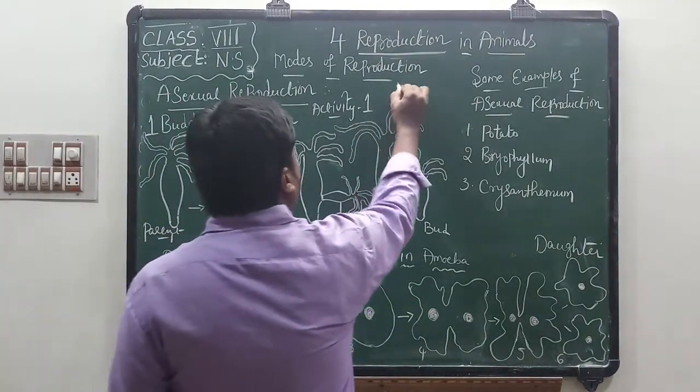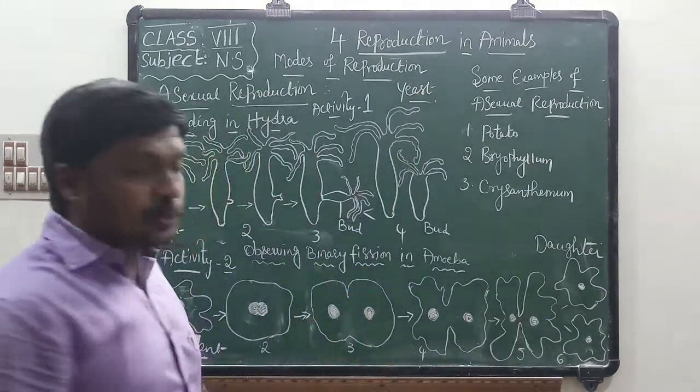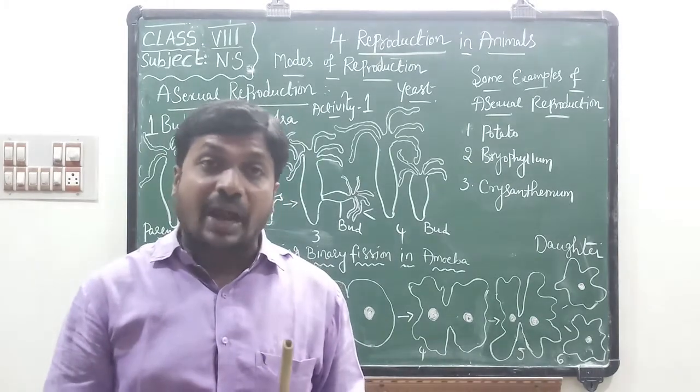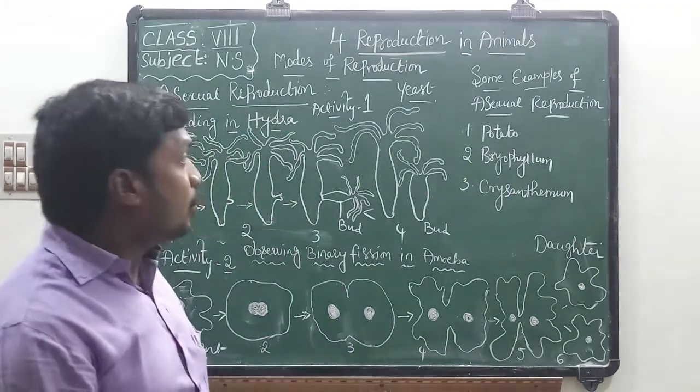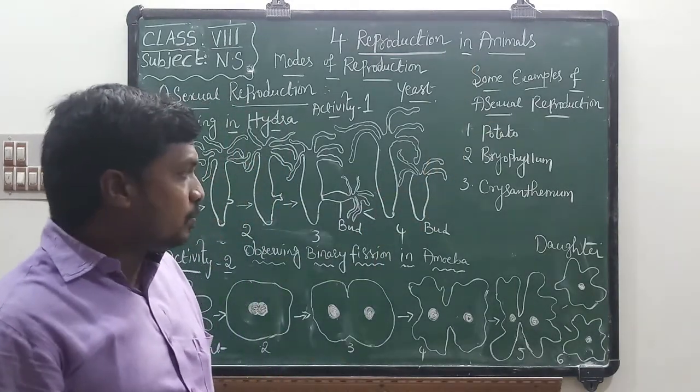Budding takes place in hydra and also yeast cells. Binary fission takes place in amoeba, paramecium, euglena and bacteria also. Now, some examples of asexual reproduction are potato.